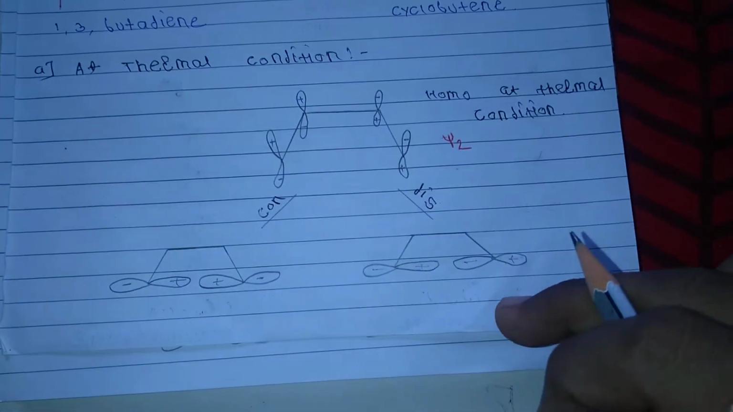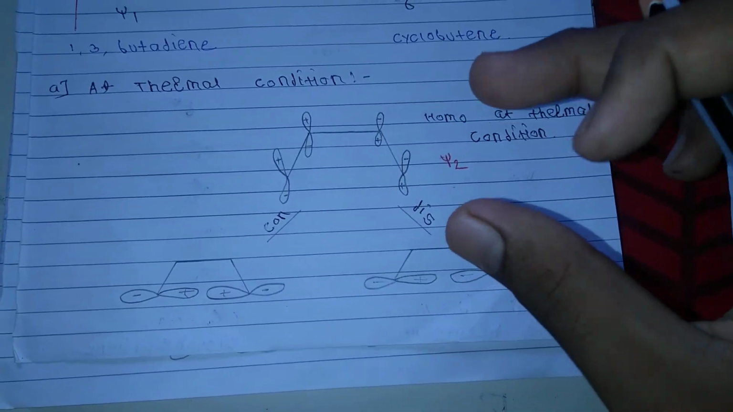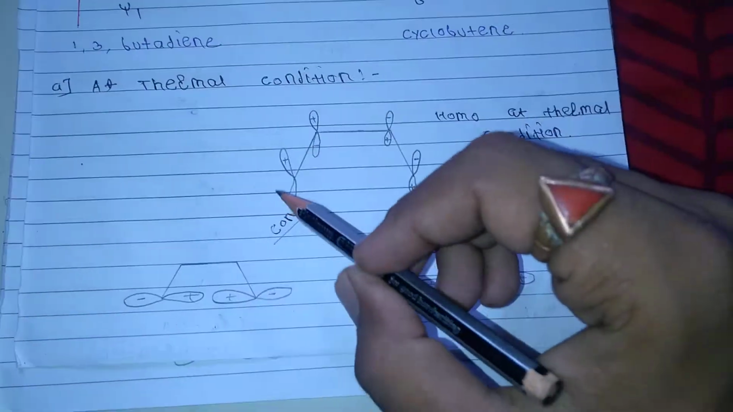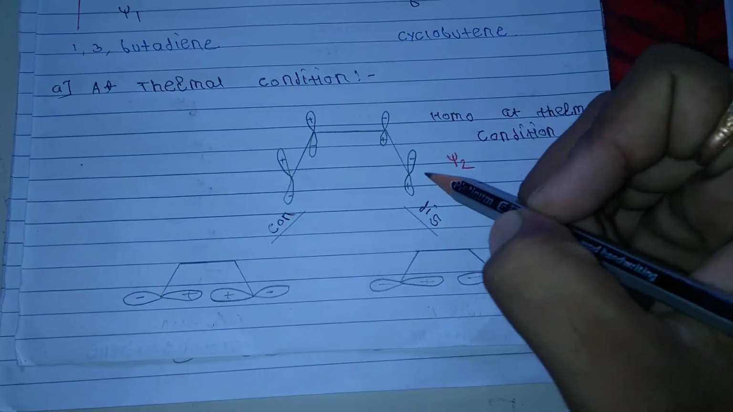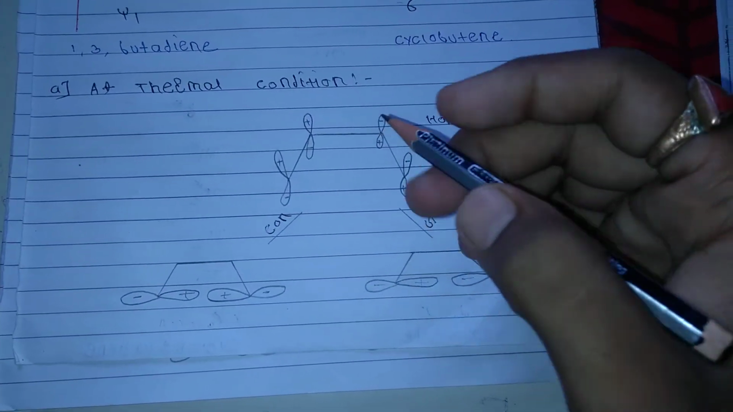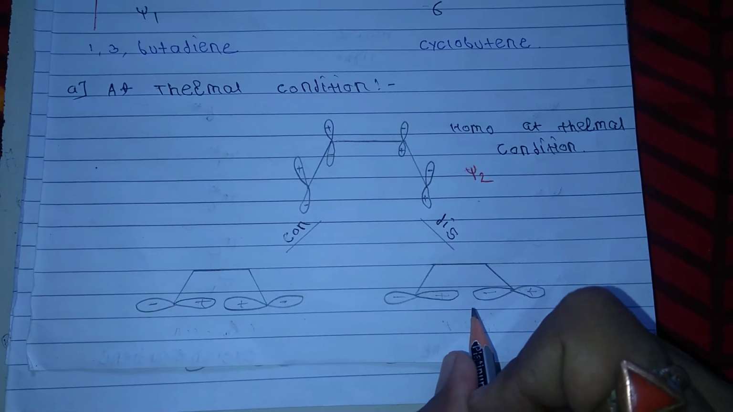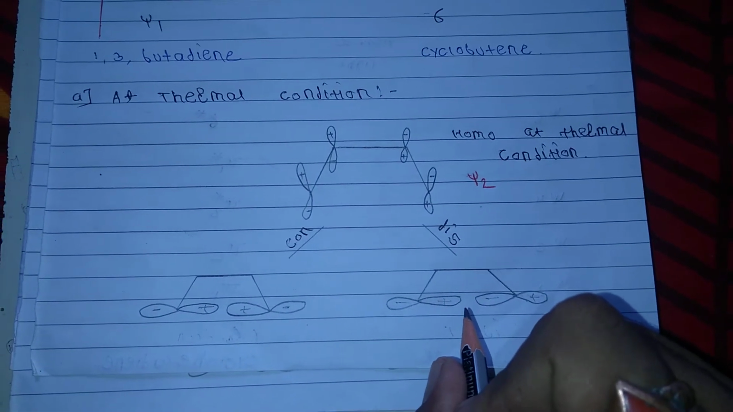But in the disrotation, one lobe is rotated clockwise, in this direction, and the other lobe is rotated anti-clockwise. So in this reaction, the negative and the positive sign interact. So this reaction is thermally